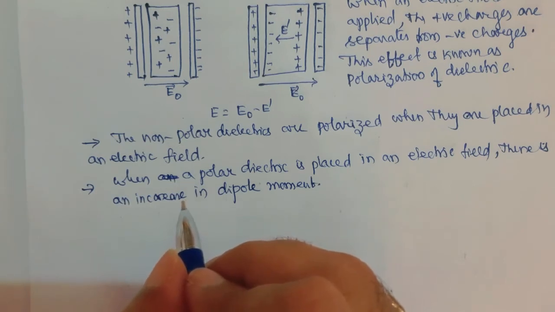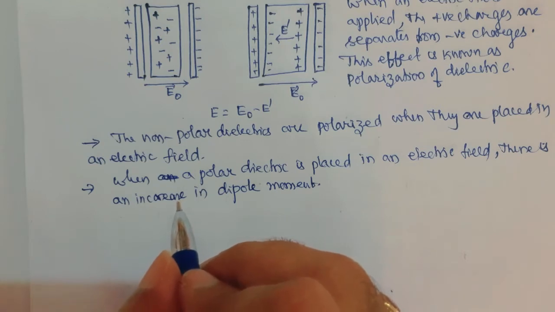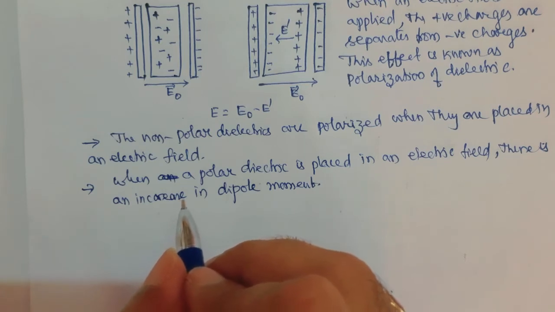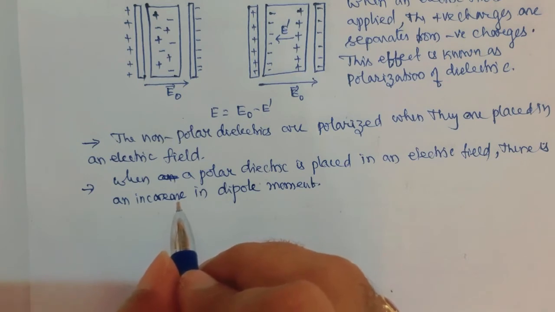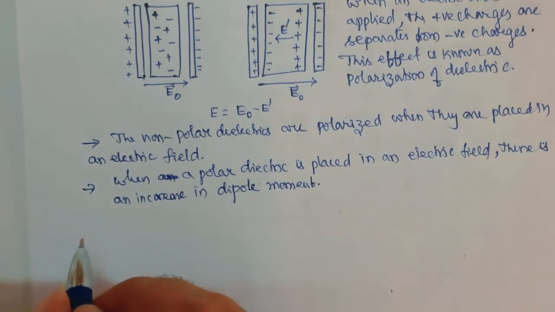Due to the thermal agitation, the molecules are not aligned perfectly, and there is only a partial alignment of these molecules.